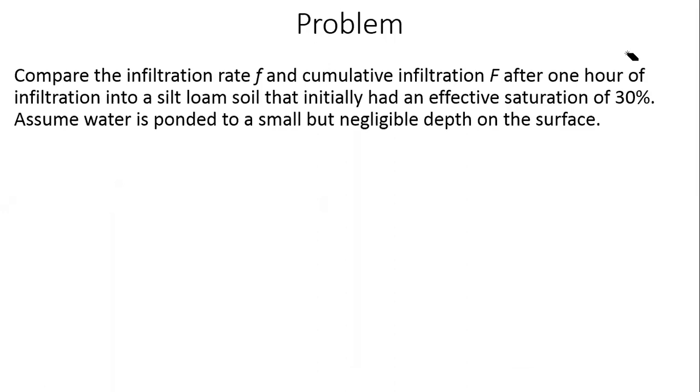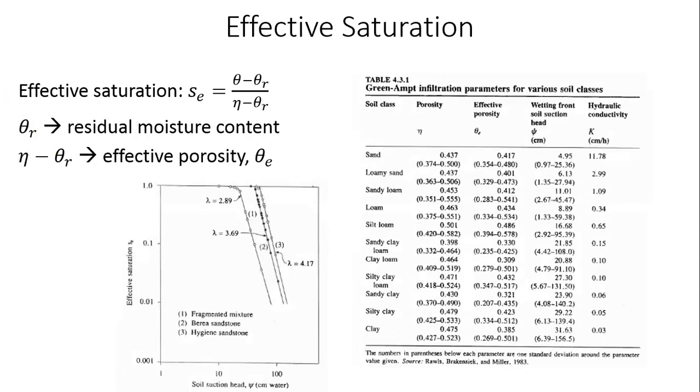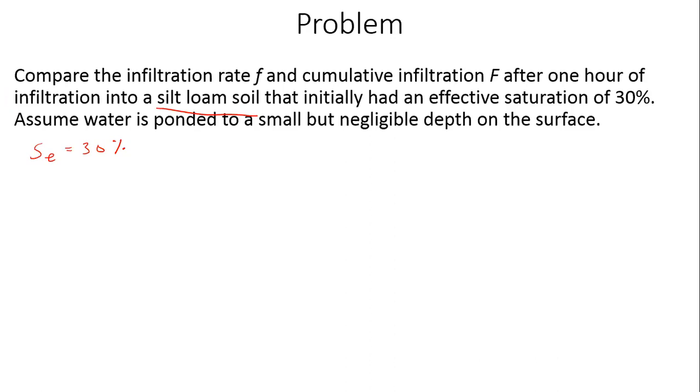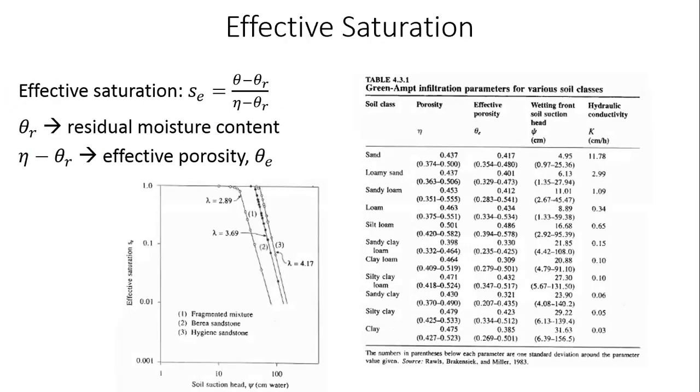So what kind of information do we have? We are asked to find out for a silt loam soil with an effective saturation, SE, which is given to you. SE equal to 30%. You're asked to find the small f and capital F. So let's go back to that table and find the type of soil: silt loam. Just go to silt loam and extract all the relevant values for yourself.